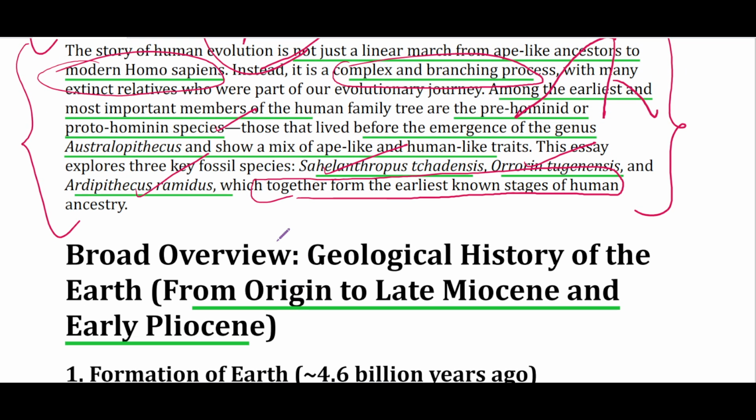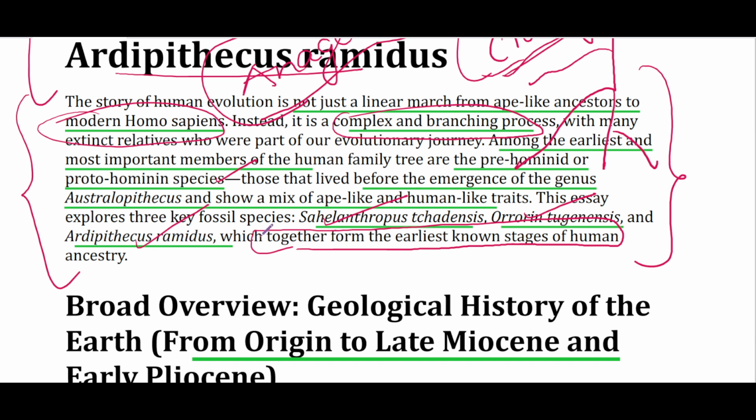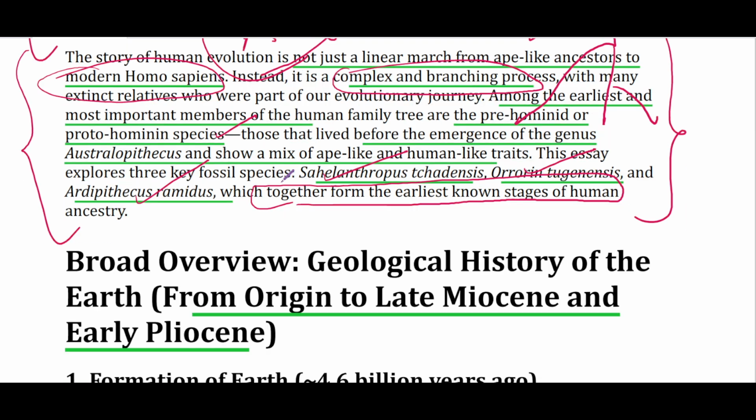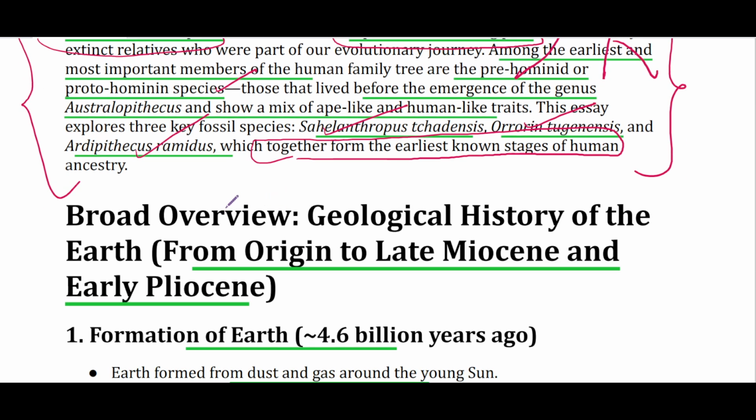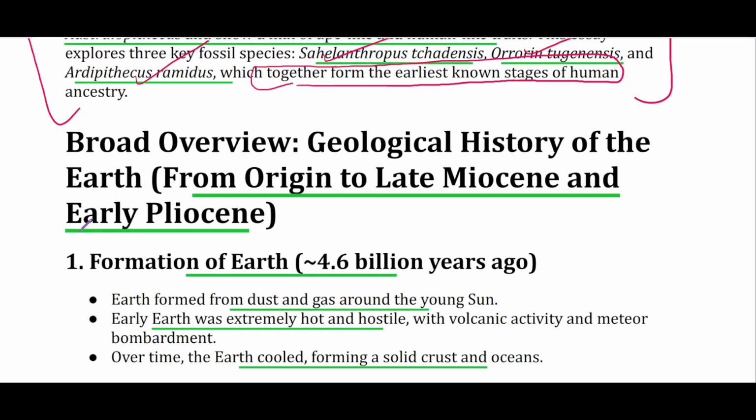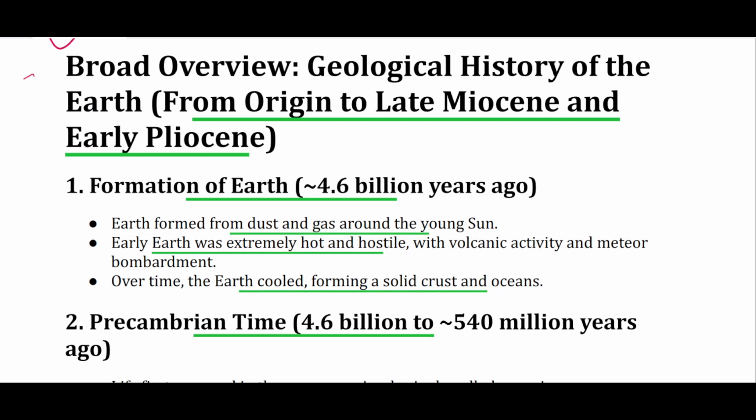फिर इन स्पीशीज पे, extinct relatives पे बढ़ने से पहले, let's have a broad overview about the geological history of life. So the geological history started with the birth of Earth and proceeds on to the late Miocene and early Pliocene, जिस पे ये तीनों fossils मिले हैं.